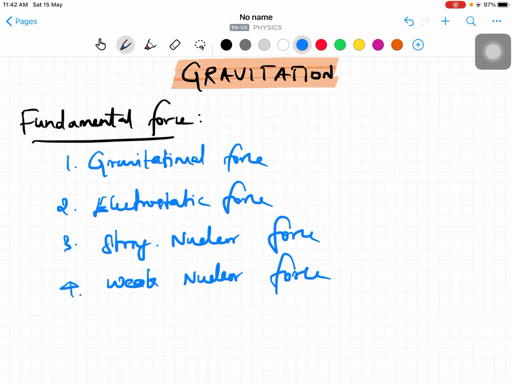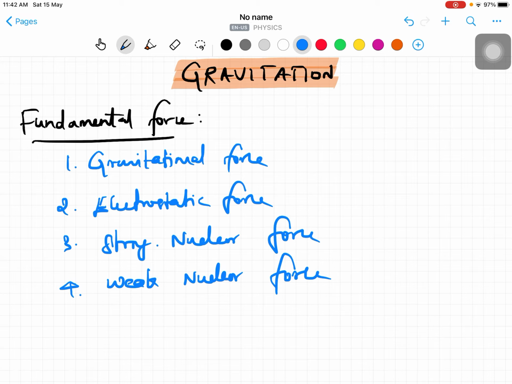Among the fundamental forces, we are going to discuss the gravitational force. Why? Because that is a basic force. That is a fundamental thing also, right? The important thing is that the gravitational force is the weakest force among the fundamental forces of nature. I think all of you know that, right? As well as it is a necessary force. Based on that force only, all the living organisms are there, right? So our important topic to discuss is gravitation force.